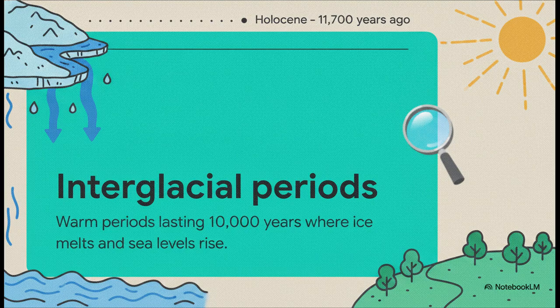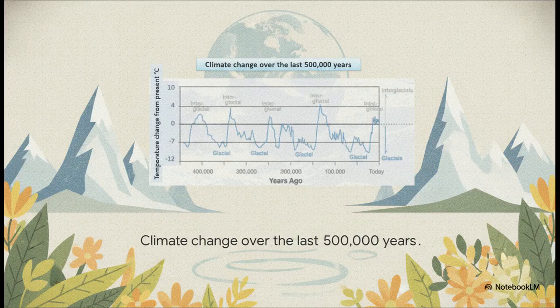The ice sheets would melt and global sea levels would rise again. Fun fact, we're actually living in an interglacial period right now. It's called the Holocene, and it started about 11,700 years ago. This brilliantly illustrates that rhythmic, natural heartbeat of the planet, cycling between deep freezes and quick warm-ups over the last 500,000 years. Notice those sharp peaks? Those are our brief 10,000-year warm periods. And the deep, wide valleys? Those are the brutal 90,000-year ice ages.